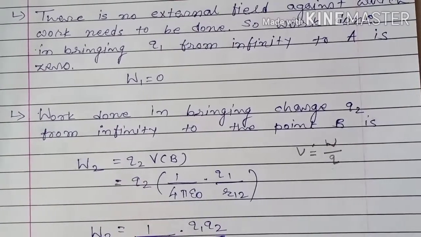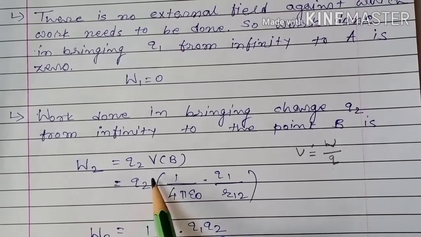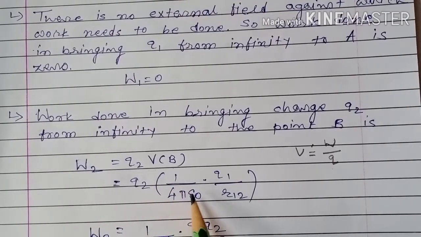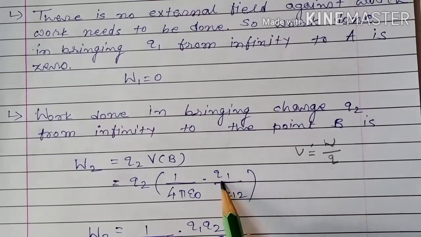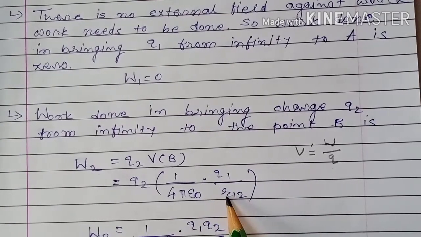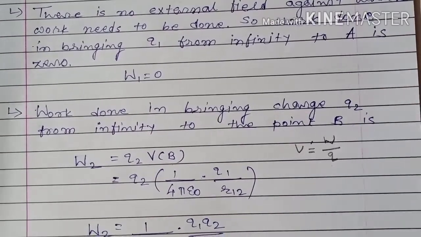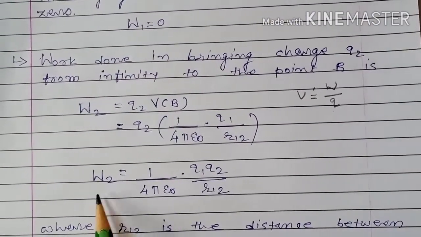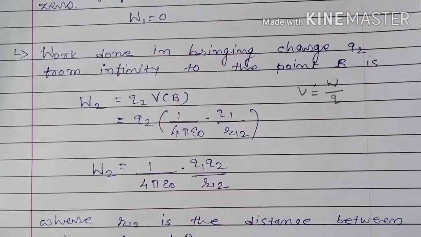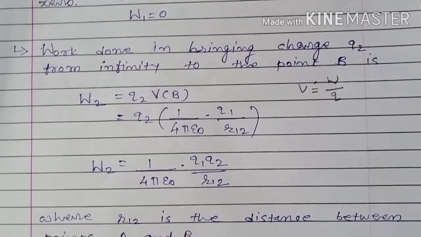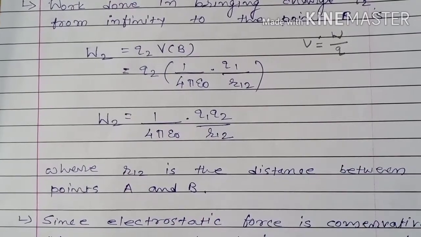Q2 as it is, potential at point B due to source charge Q1 is 1 upon 4 pi epsilon naught into source charge upon distance. Source charge, that is Q1, and point B is at a distance r12 from the first charge Q1. Therefore, W2 is equal to 1 upon 4 pi epsilon naught into Q1 Q2 upon R12, where R12 is the distance between points A and B.